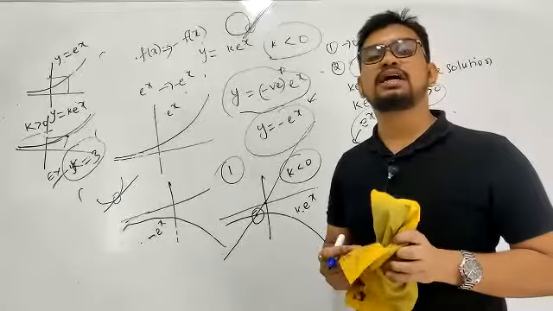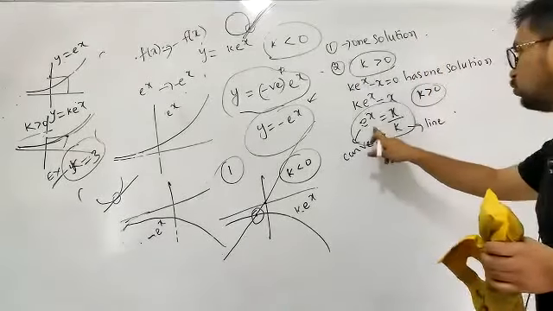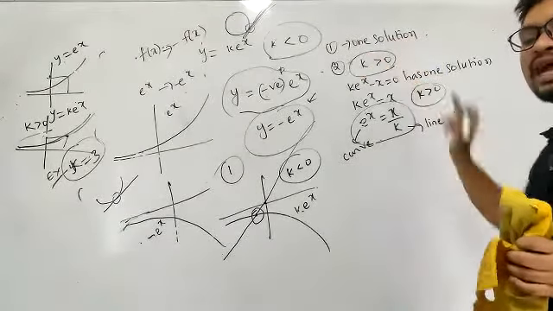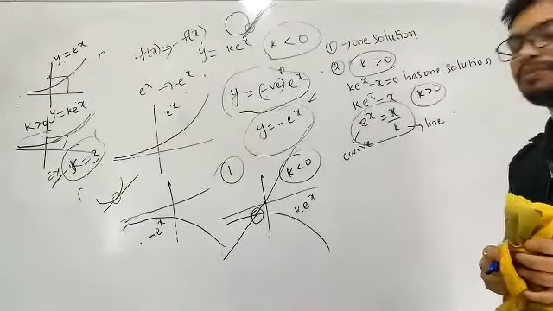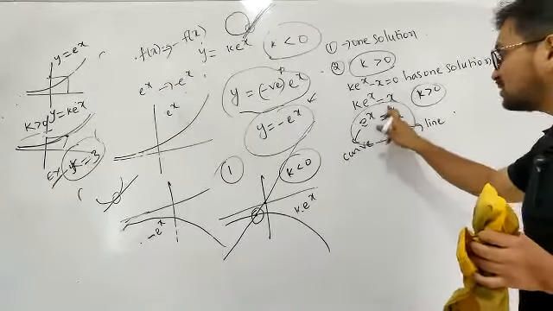So this line is called a tangent. You observe this. Now you link that one and this one. Link that part and this part. What you will be getting here is e power x is equal to x by k.